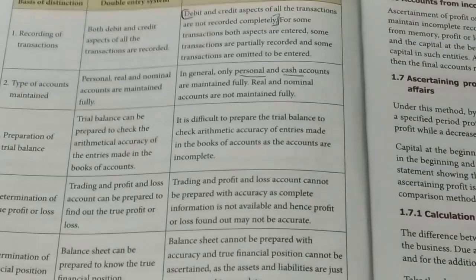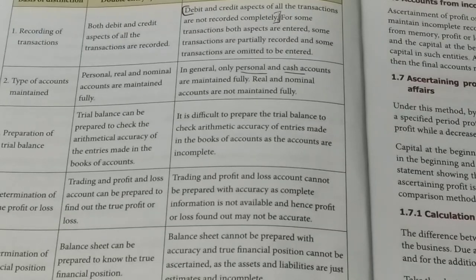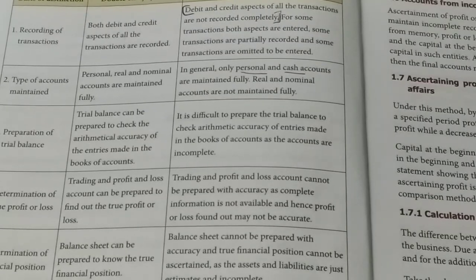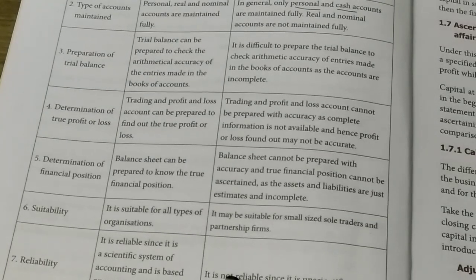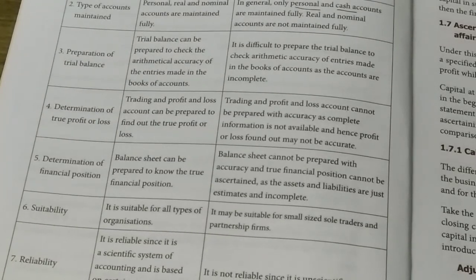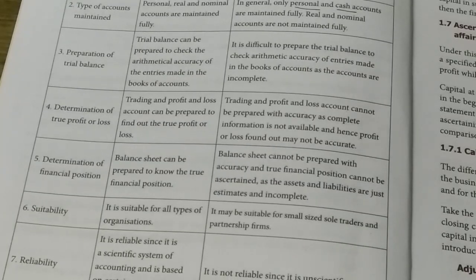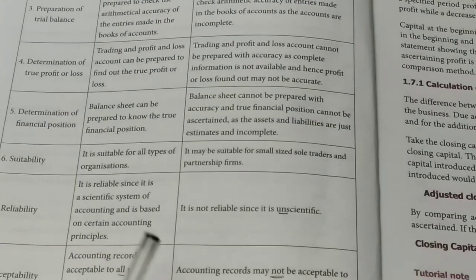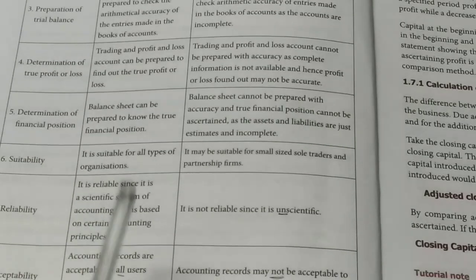It is a scientific system, so it is reliable. The profit and loss account is reliable, trial balance is reliable, balance sheet also reliable. Then in case of incomplete records, it is not reliable. Why? It is unscientific. They are not prepared in a scientific manner. So this is unscientific, this is scientific.